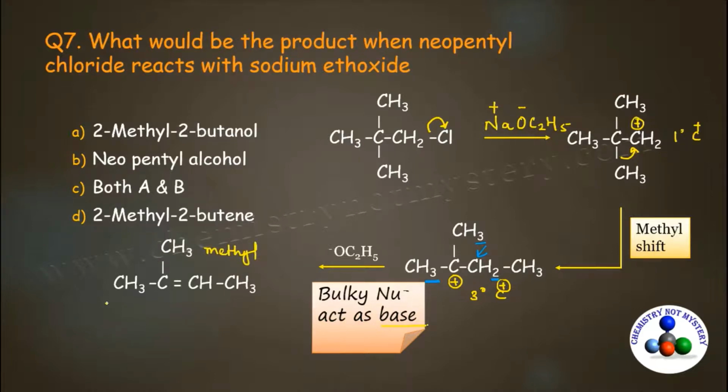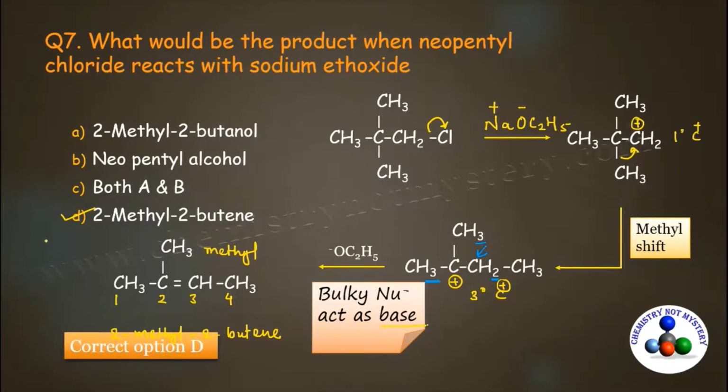So when we number in this direction 1, 2, 3 and 4, the substituent methyl will get number 2 and the functional group will also get number 2. As there are 4 carbons in the parent hydrocarbon chain, the parent name will be butene and the IUPAC name of this molecule will be 2-methyl-2-butene. So option D will be the right option for this question.